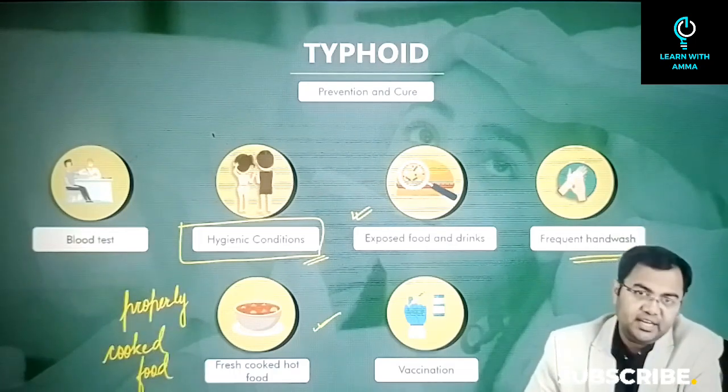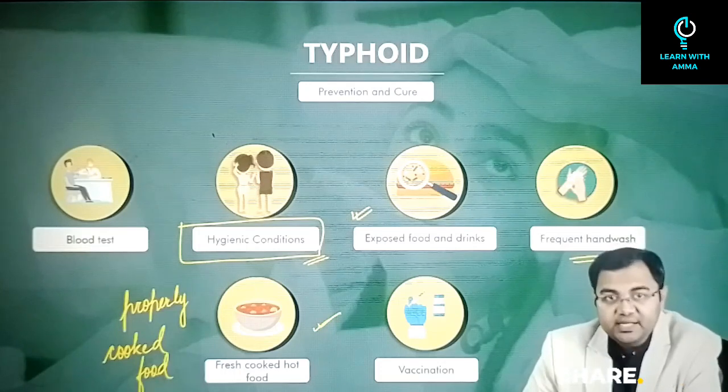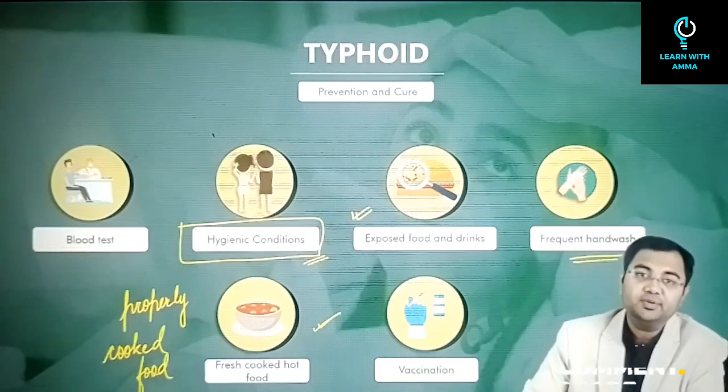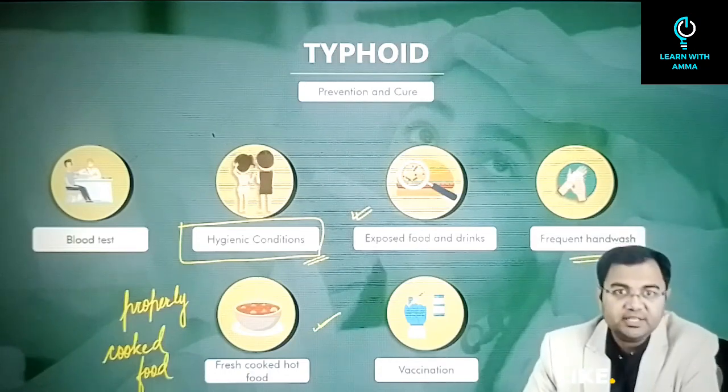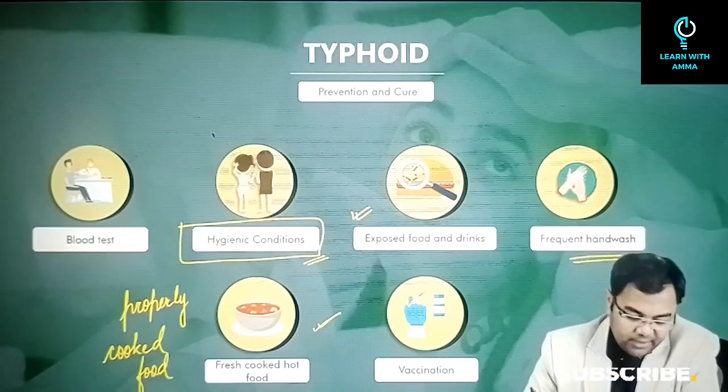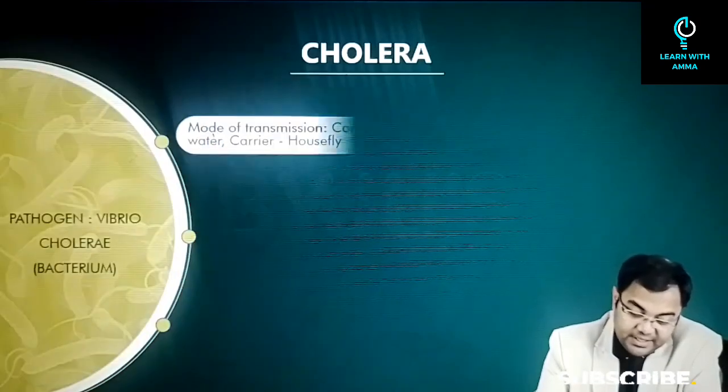And then vaccination can help. But again, vaccination normally is not taken against typhoid, mainly because it can be contained very easily with treatment. So that's why vaccination generally is not taken against typhoid. Moving on to the next disease, that is cholera.